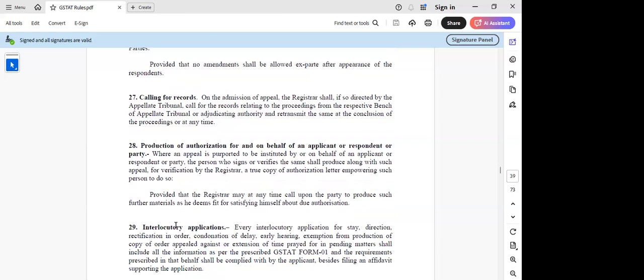We will deal with it in detail later. There is a specified form of one, and all that requirement. We'll deal later with that IA part. Then